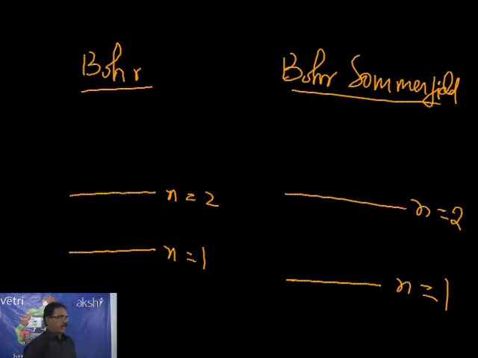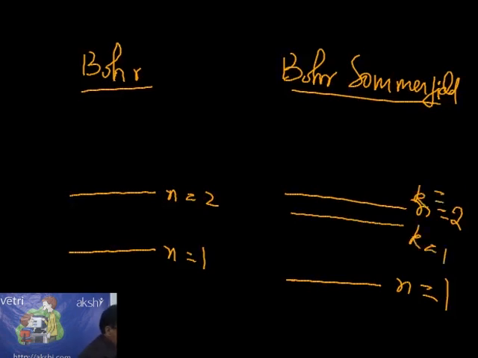According to Bohr-Sommerfeld, for the second level, n equal to 2, there will be 2 levels, that is, n elliptical orbits will be there. So the second level consists of 2 sub-levels. I will call this k equal to 1, this k equal to 2. That means when n equal to 2, there are two sub-levels: one is k equal to 1, and k equal to 2 is nothing but n equal to 2.